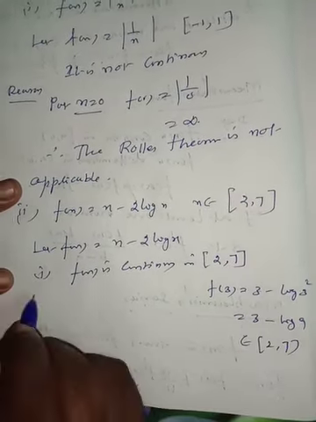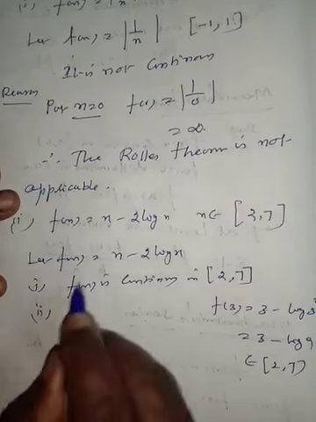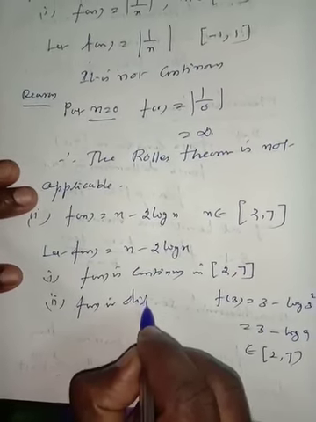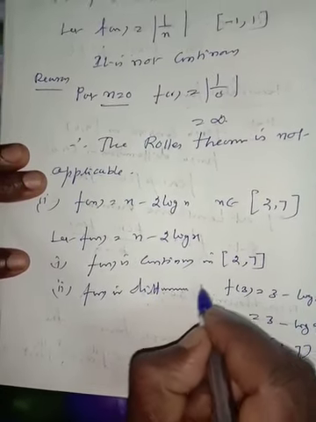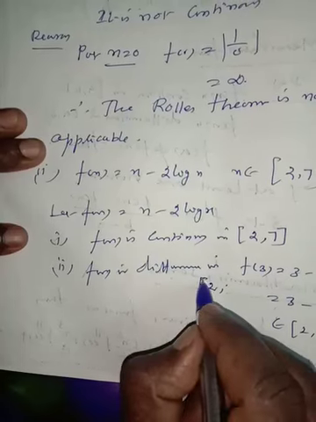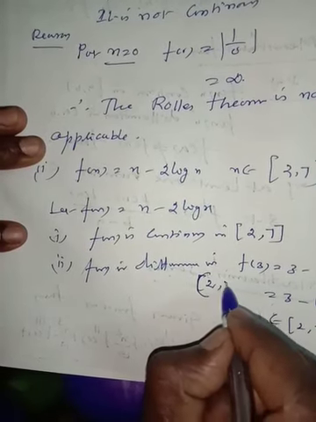Subdivision number 2, the result number 2. f of x is differentiable in the open interval 2 comma 7.